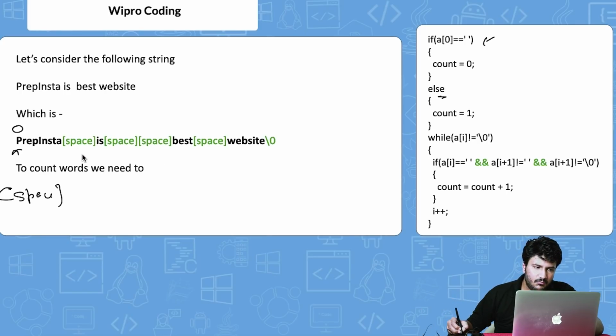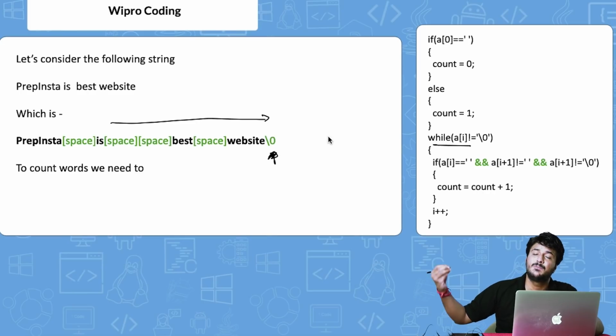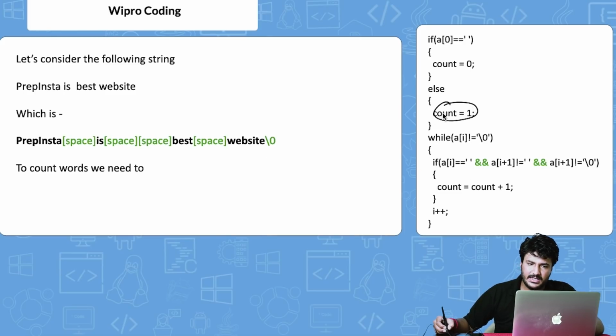Okay, so it goes to the while loop. As I explained in the previous slide, the while loop iterates you till the end of the string, till we encounter \0 at the very end. Any particular string ends with \0, a basic property of C. So it goes to the first P. The count is already 1, because initially it went to the else and completed till here. Now it is going to the while loop to iterate upon the whole string.